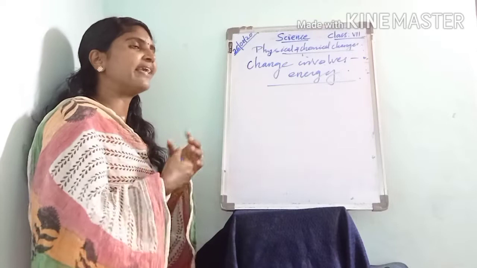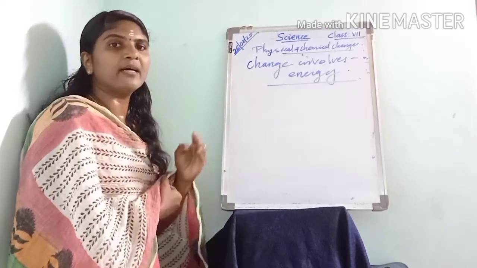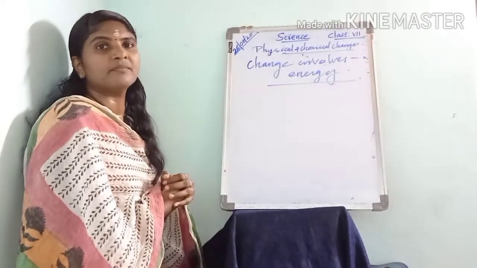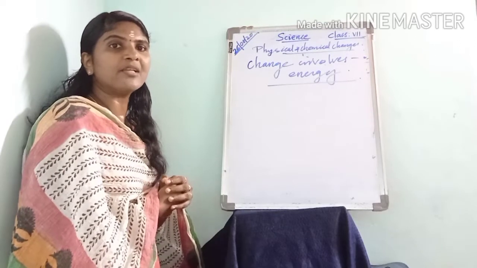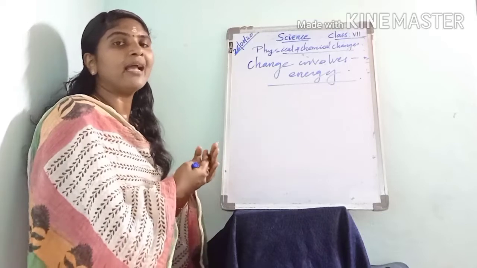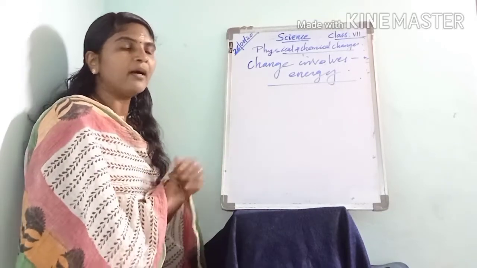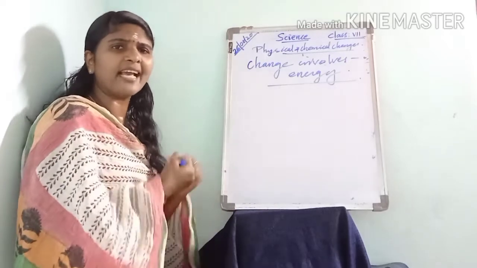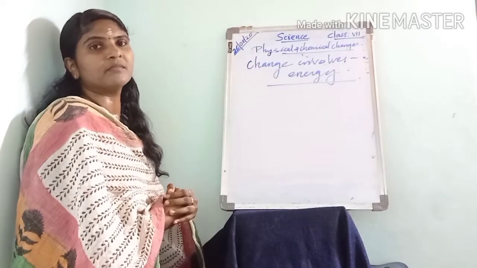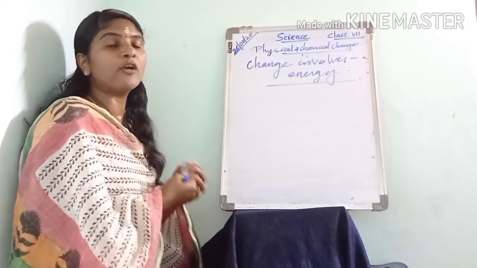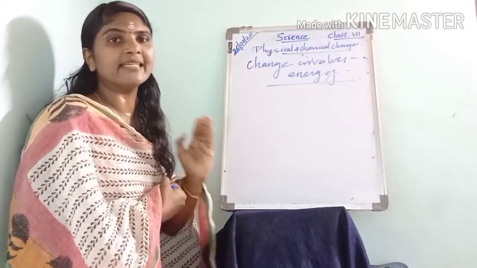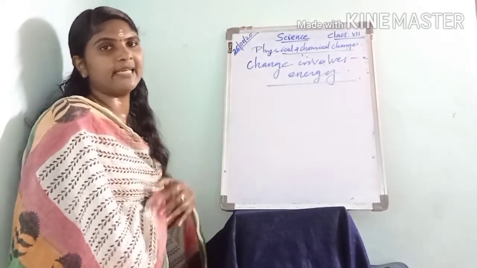Also we can consider another example, when we burn fuels. The burning of fuels actually produces heat and light. By burning fuels, what energies do we get? Heat energy and light energy. Heat energy and light energy are two different forms of energy. So by the burning of fuels, we get two different forms of energy, that is light energy and heat energy.